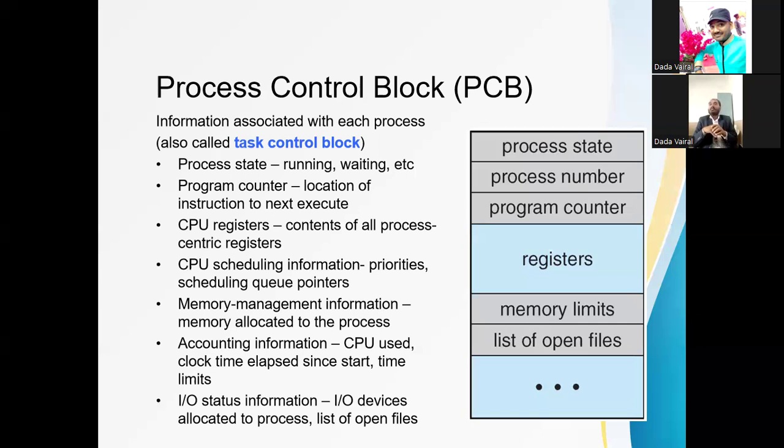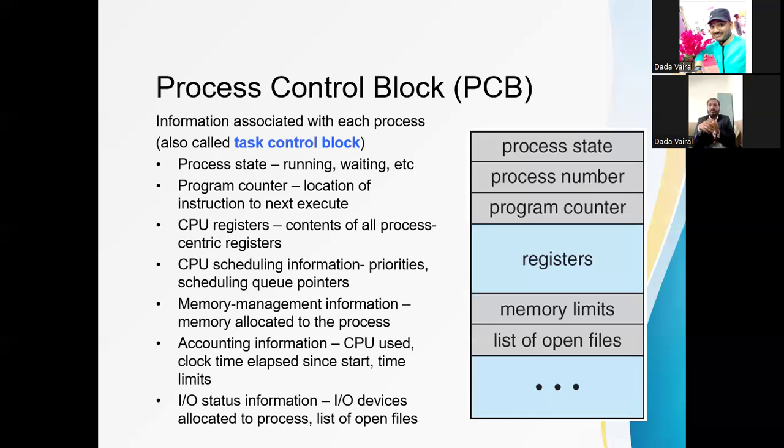Then some registers are there, which help the process for running and for storing information. Then memory limits: how much memory is required by that process, or its memory locations.